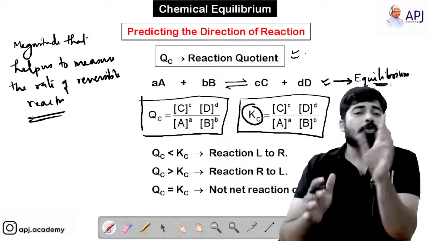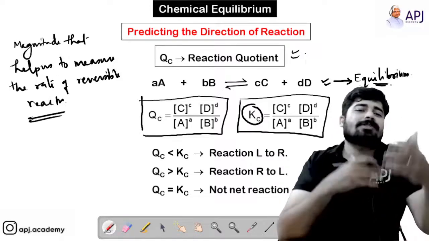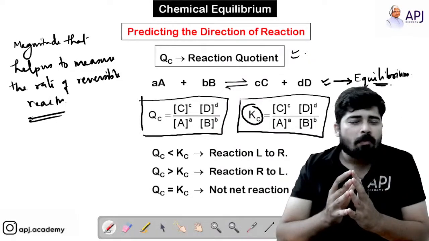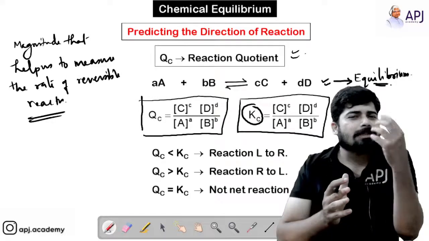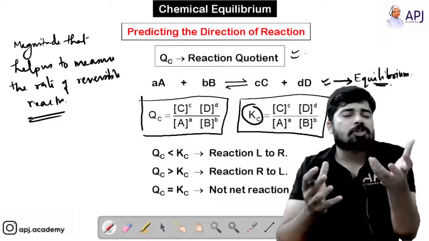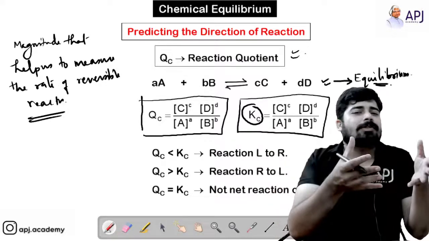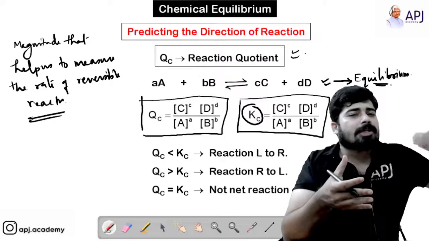And Qc is not constant. Qc keeps on changing. Qc changes with time. Why? Because Qc is just indicating the ratio of the reaction rates when the reaction is not in equilibrium. So if the reaction is not in equilibrium, Qc keeps on changing.